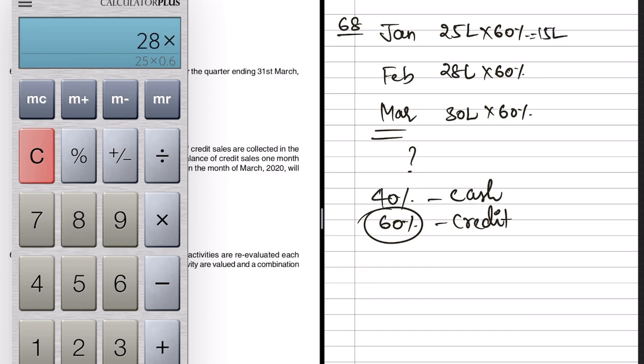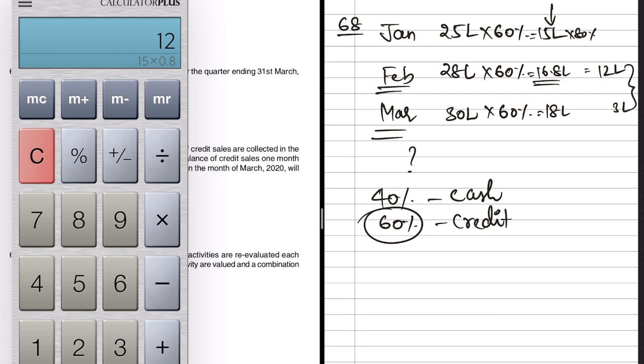Then 28 into 60% would be 16.8 lakhs, and lastly 30 into 60%, 18 lakhs. Now out of this, 80% is received in the following month. So this 15 lakhs is nothing but credit sales. Out of 15 lakhs, 80% is received when? In the month of Feb, and the remaining 20% of 15 lakhs is received when? In the month of March. So 15 into 80% would be 12, which we will receive in Feb, and the remaining 3 we will receive in March. This is with regard to January's credit sales.